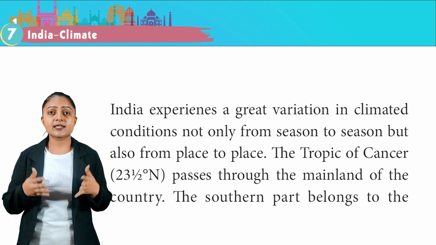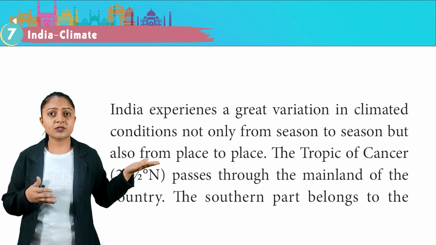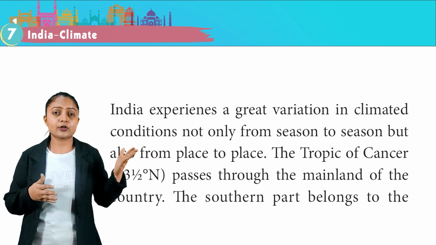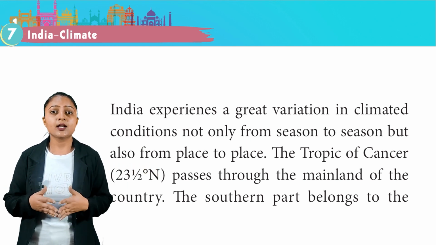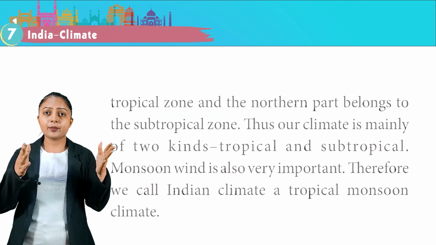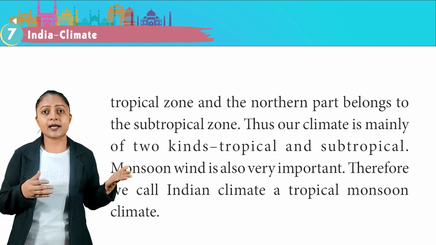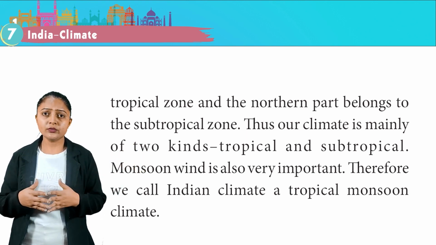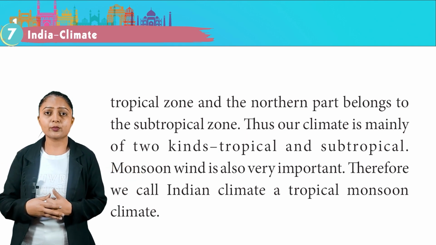India experiences a great variation in climatic conditions not only from season to season but also from place to place. The Tropic of Cancer, 23.5 degrees north, passes through the mainland of the country. The southern part belongs to the tropical zone and the northern part belongs to the subtropical zone. Thus, our climate is mainly of two kinds, tropical and subtropical. Monsoon wind is also very important. Therefore, we call Indian climate a tropical monsoon climate.